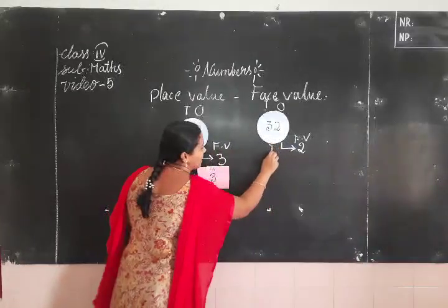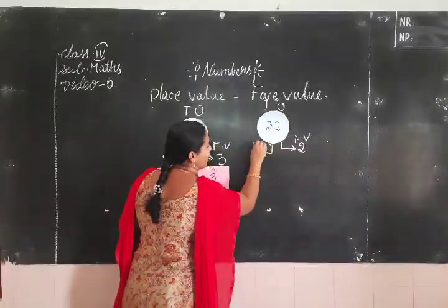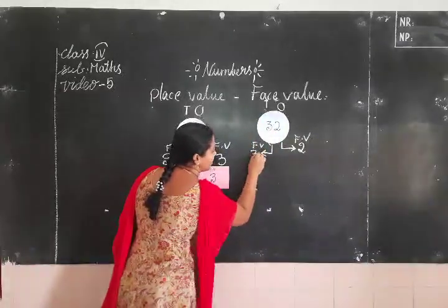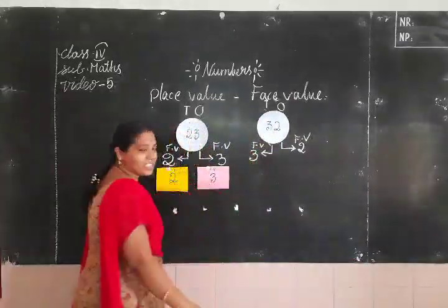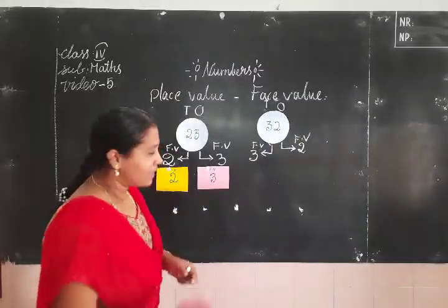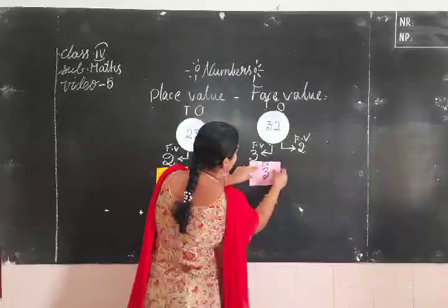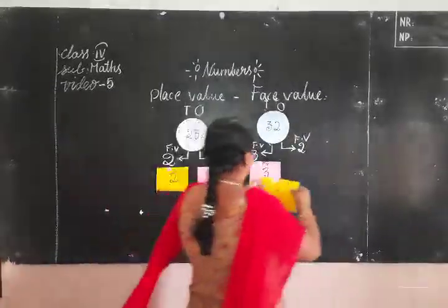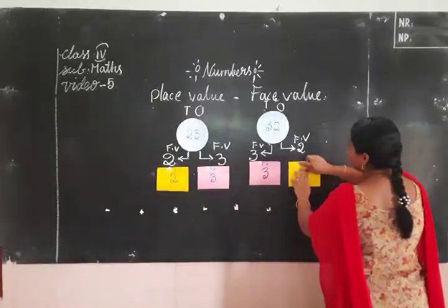Now coming to this number. What is the face value of this number? Yes, right children. That's right. 3 itself only. Okay? The face value of 3 is 3. The face value of 2 is 2.